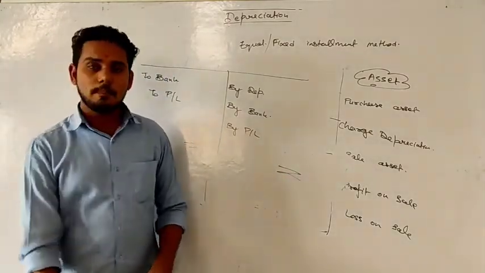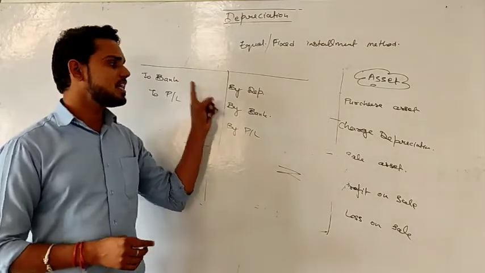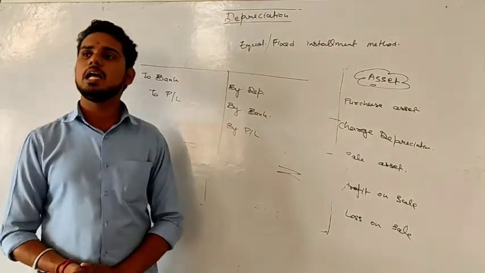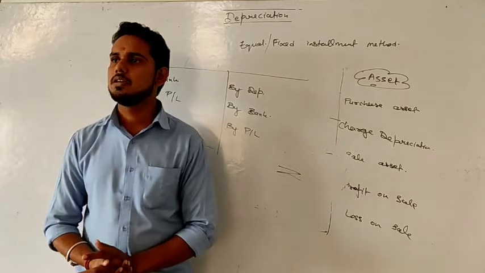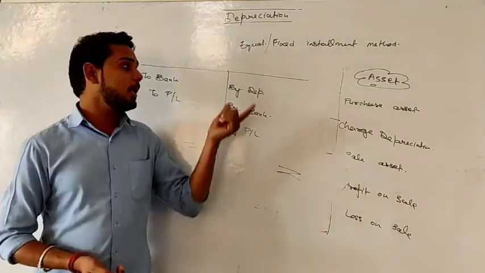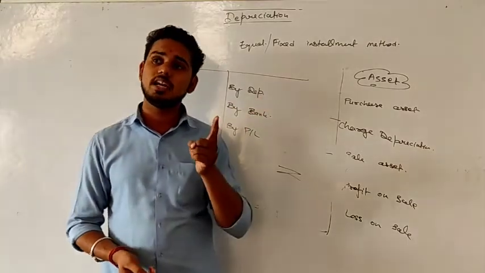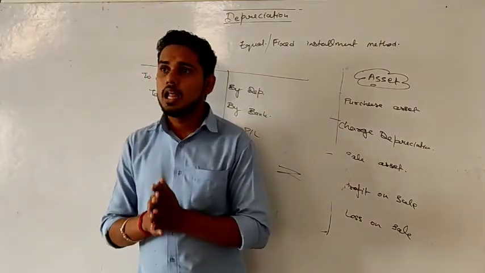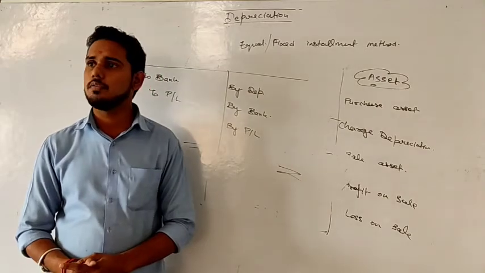Okay. Now the date of purchase and date of sale depend upon the question and business. They can purchase it in any year and they can sell in any year. But depreciation will be calculated every year at the end of the year. No confusion, huh?